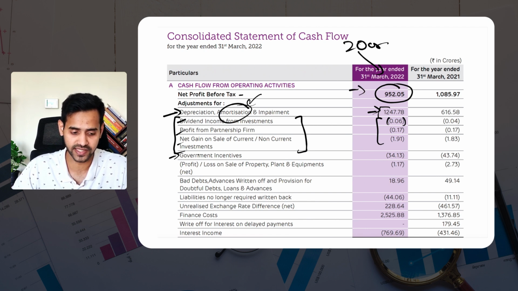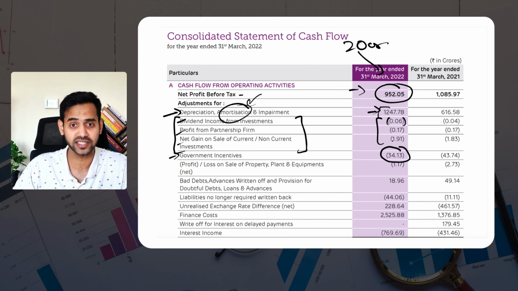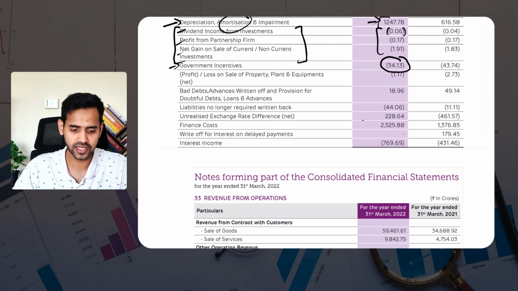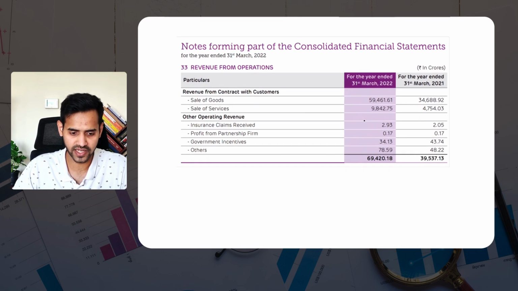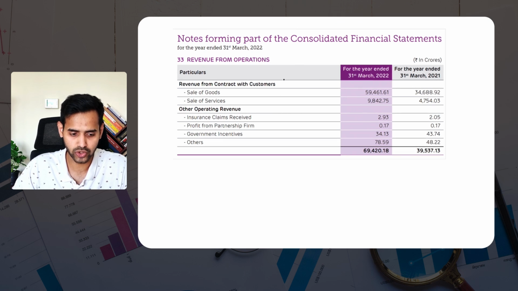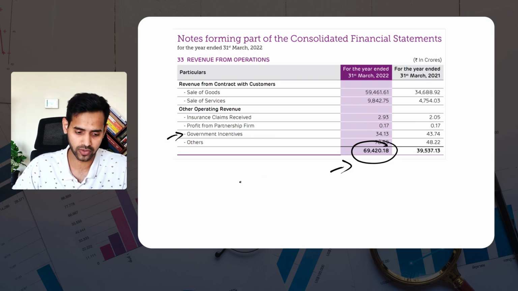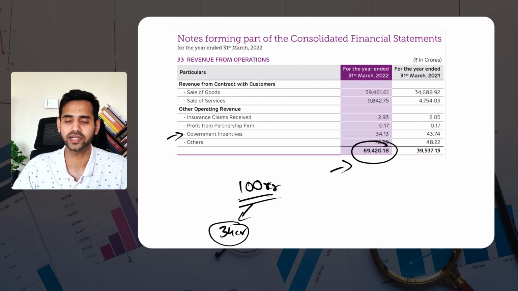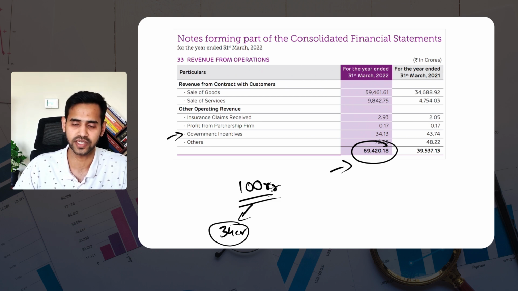Then there are some government incentives. To show you what these government incentives are, and why this minus 34 crore is being removed from our cash flow calculation: if you look at the income statement of Adani Enterprises, there is one note given कि जो भी टोटल इनकम अडानी एंटरप्राइजेस में रिकॉर्ड हुई है उस केस में गवर्नमेंट की एक इंसेंटिव भी थी. So in our earlier calculation we accounted for 100 करोड़ as our revenue. Out of that, let's say 34 crore was our accounting of revenue as a government incentive. That means the government is going to pay us some money back.